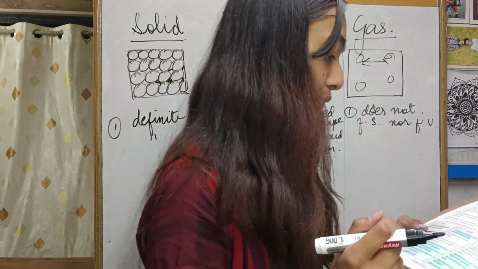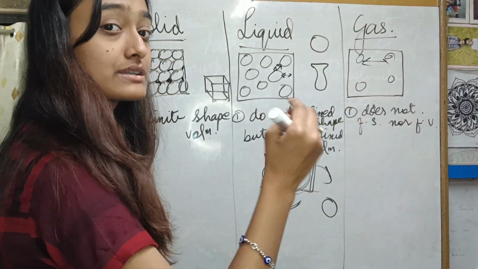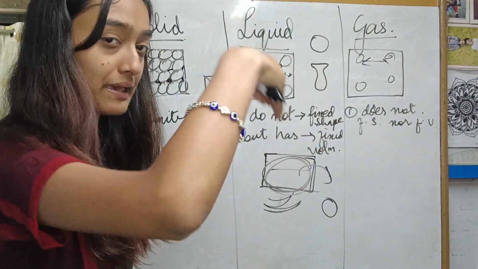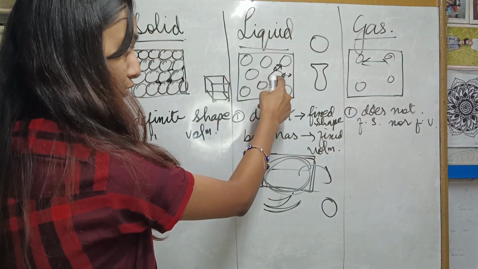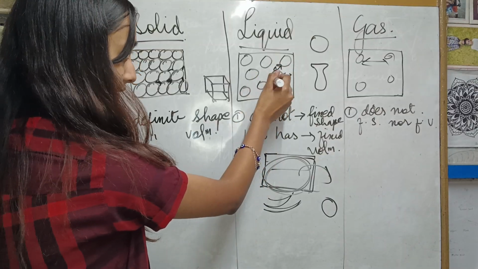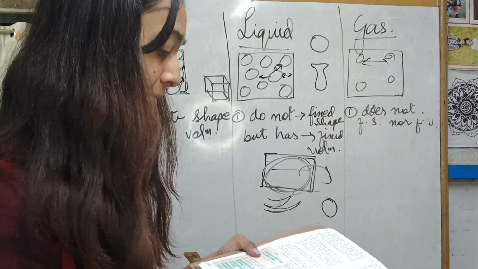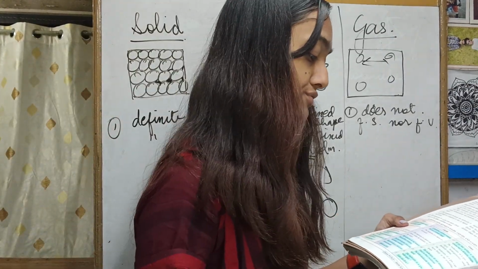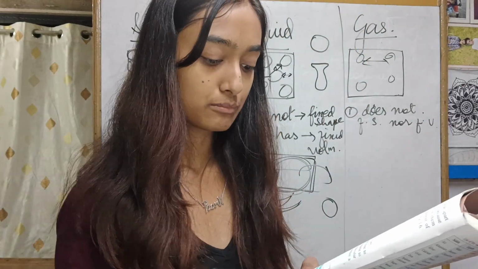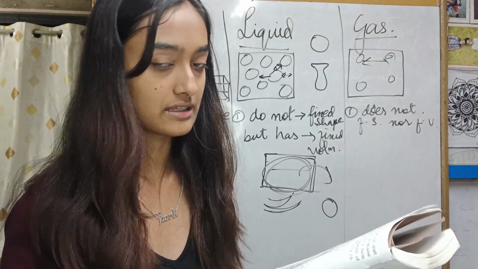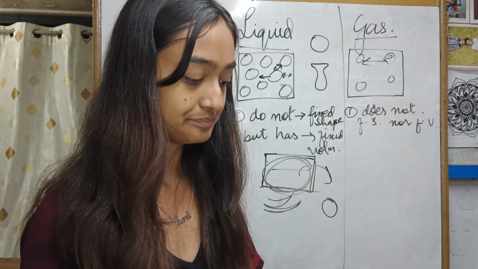In liquid, the molecules do not remain fixed in their mean position. They do not remain fixed because suppose I insert my hand in the water, that time the molecule moves out here and it allows my hand to pass through. Got it? So this is what they mean. Now for gas, the molecules do not remain fixed at their positions, of course. The molecules in gas will never remain fixed.